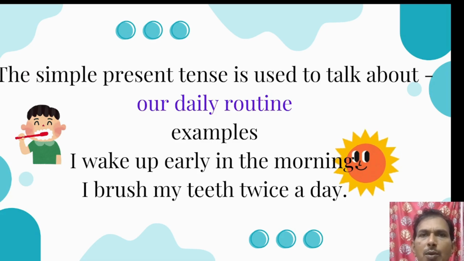What is meant by daily routine? Daily routine means the activities or the actions that we perform daily. For example, I wake up early in the morning, I brush my teeth, I have a cup of tea, and then I get ready for school. So these are the activities that we perform daily. To talk about such activities, we use the simple present tense.